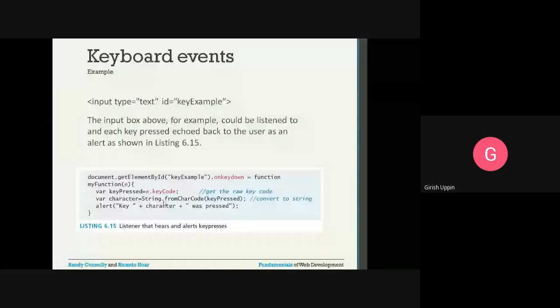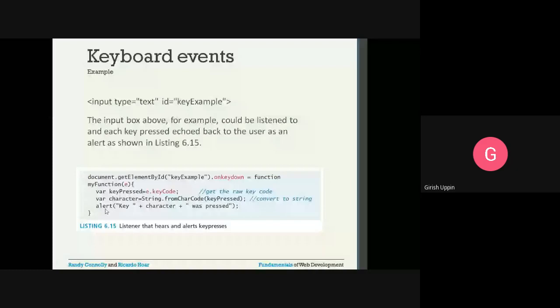Once you have the string for which key is pressed, you will show a pop-up message, key concatenated with this character. So the character will hold the key you pressed. Let us say you pressed A. Key A was pressed. That is what will be displayed on the pop-up.